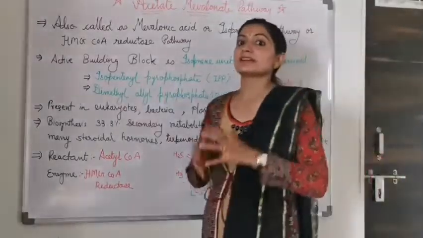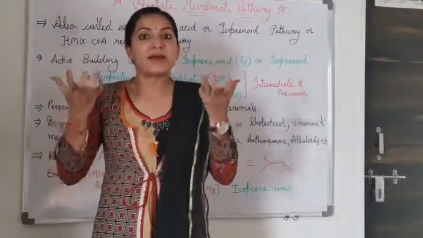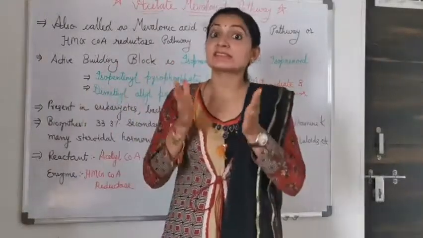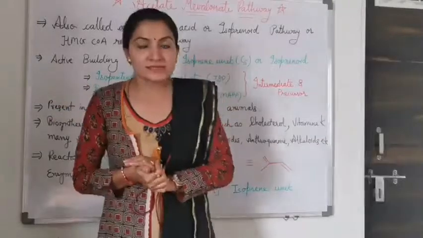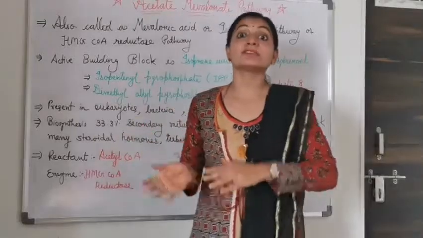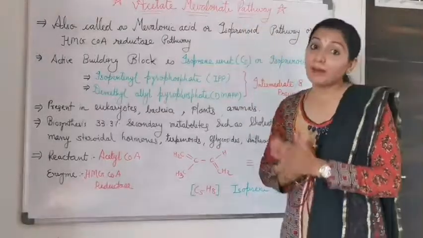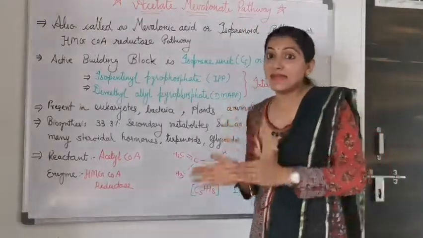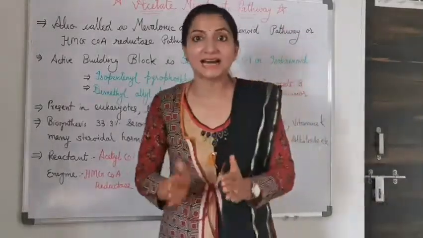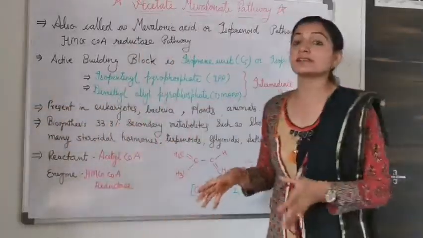Which secondary metabolites? For example, steroidal hormones. We all know hormones are important metabolites for many activities. So various steroidal hormones, then alkaloids, terpenoids, glycosides, anthraquinone, all these secondary metabolites are formed with the help of the acetate mevalonate pathway. So this is one role. By the acetate mevalonate pathway, we produce many secondary metabolites, and these are terpenoids, steroids, steroidal hormones, anthraquinone, glycosides, alkaloids, etc.